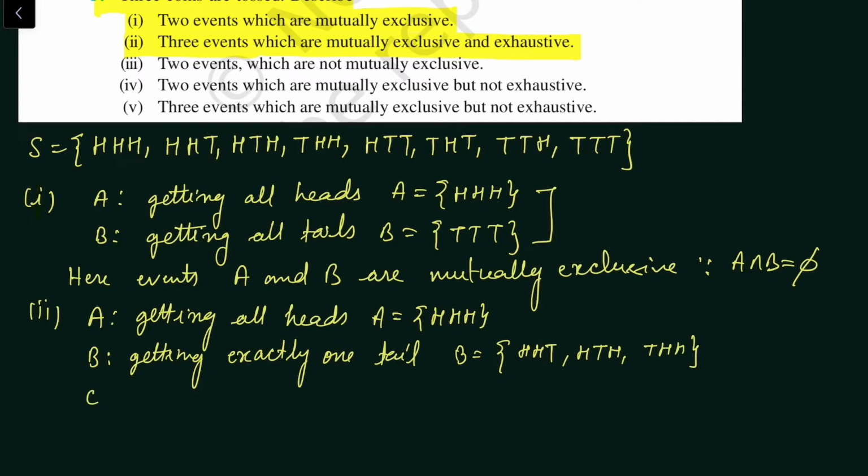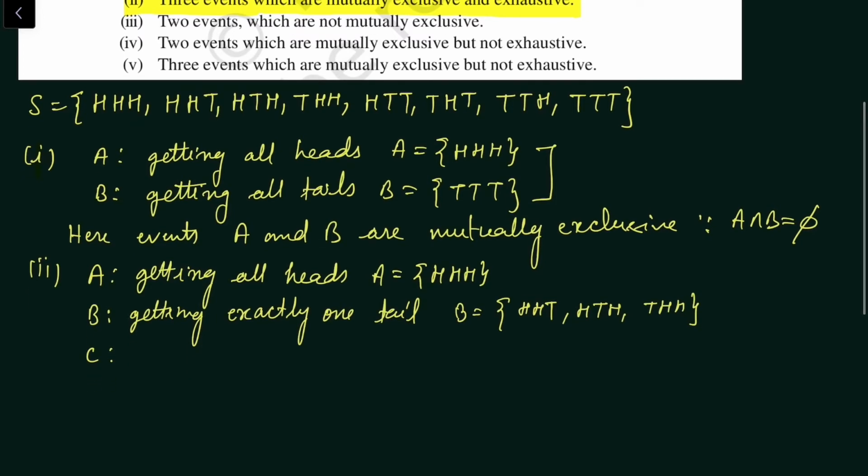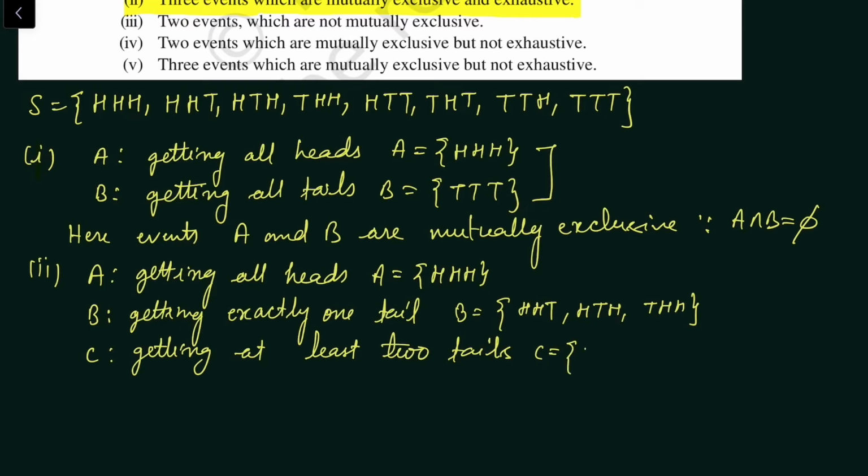Now consider another event C of getting at least 2 tails. So event C will have at least 2 tails, either 2 tails or 3 tails. So first of all we will complete 2 tails outcomes, HTT, THT and TTH, and then all tails.